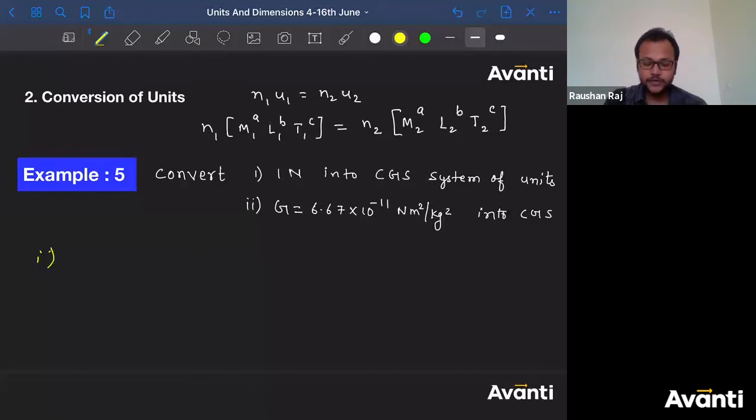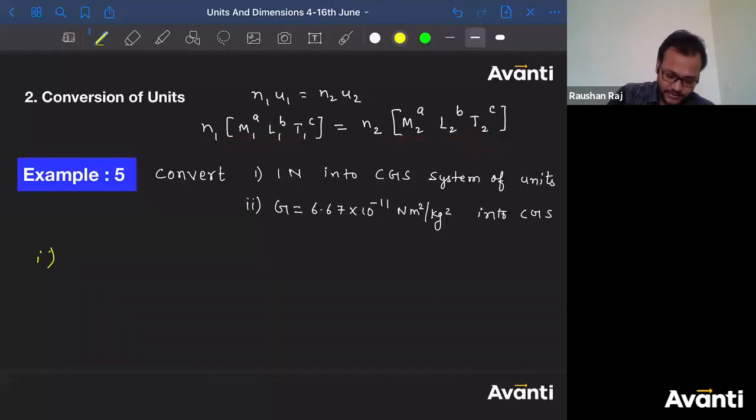How can I write 1 Newton? So 1 Newton is what? In SI unit, right? This Newton is in SI unit. We need to convert this into CGS unit. If I ask you to get the value, this is the SI unit, this is the CGS unit.